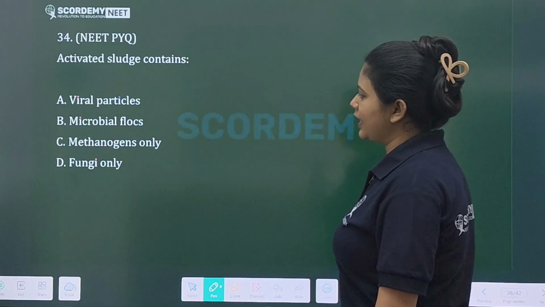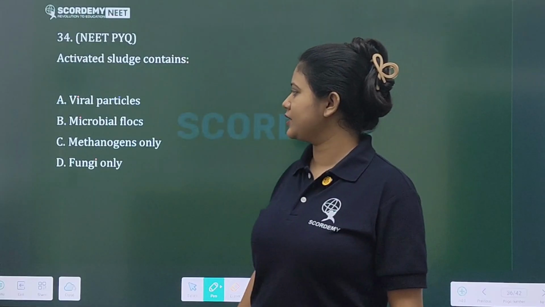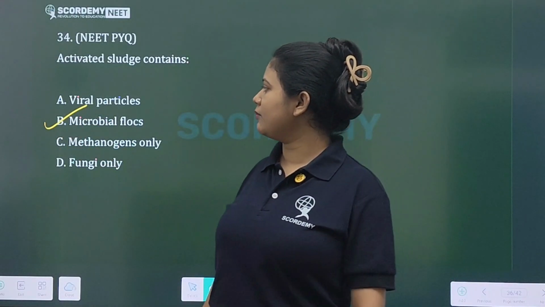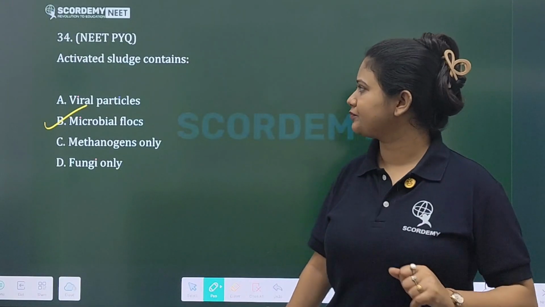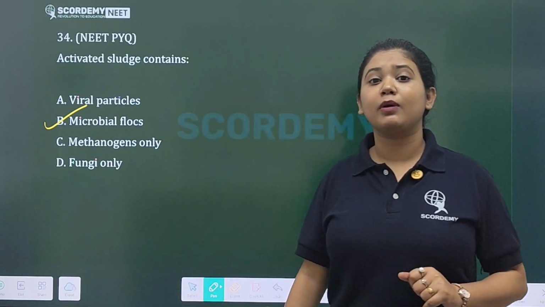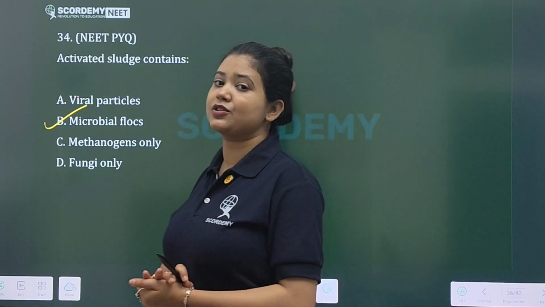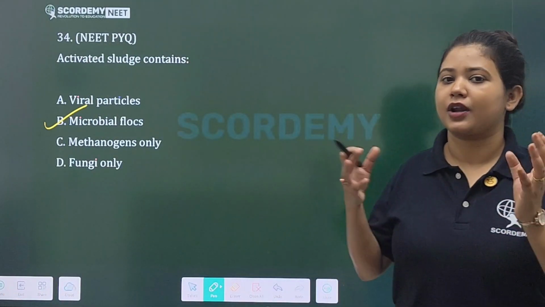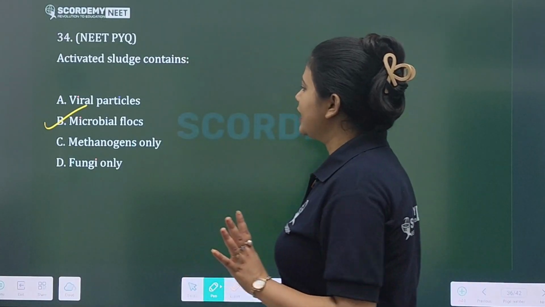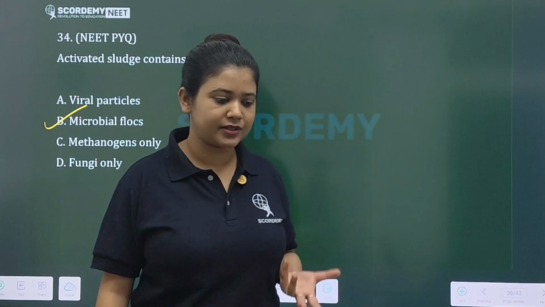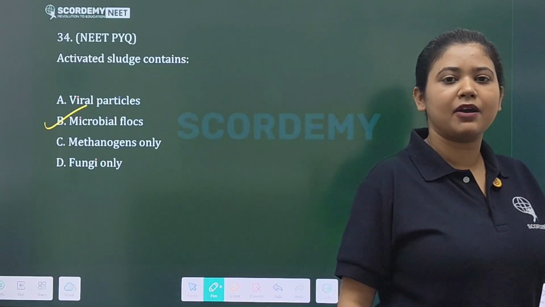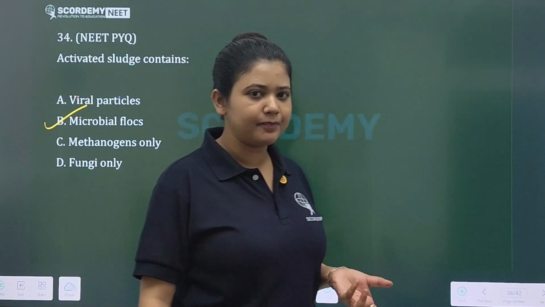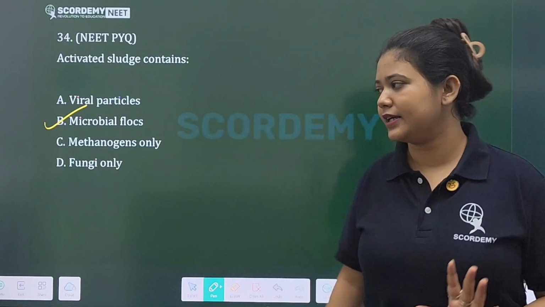Activated sludge contains your microbial floc, right? Activated sludge is seen in sewage treatment, and this is a very biodegradable form of energy production, fuel production. The microbes present in the activated sludge help to release biogas, and this biogas can be used as a cooking fuel, right?